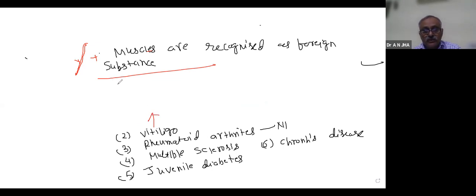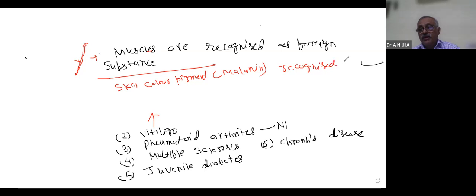Here, the skin color pigment, that is melanin, is recognized as a foreign substance.